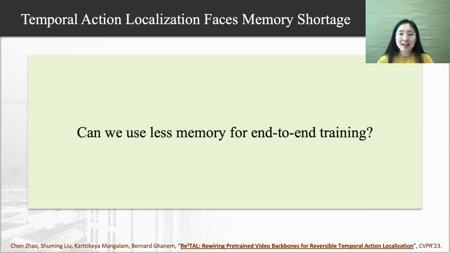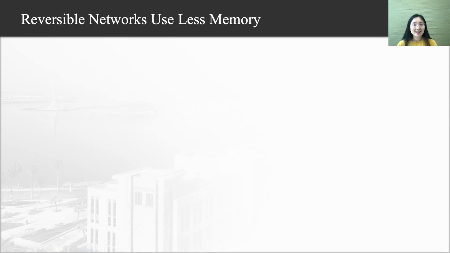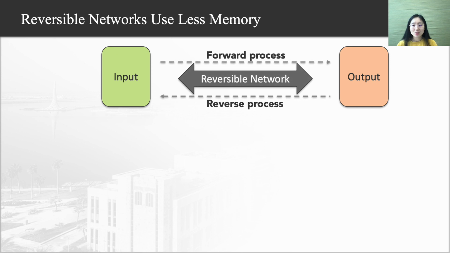If end-to-end training is the way to go, can we find a type of network as the backbone that uses less memory but achieves comparable performance? The answer is yes. Reversible networks, which can reconstruct the input from the output, don't need to store intermediate activations in GPU memory, and thus can dramatically reduce GPU memory usage.